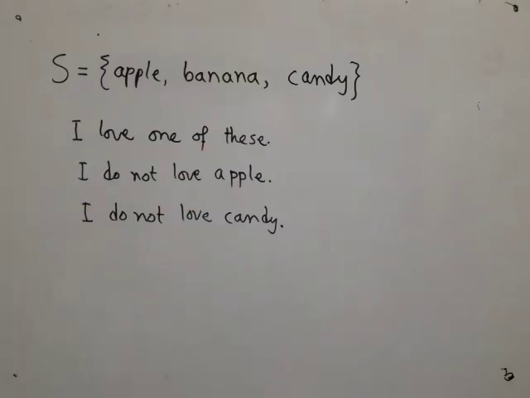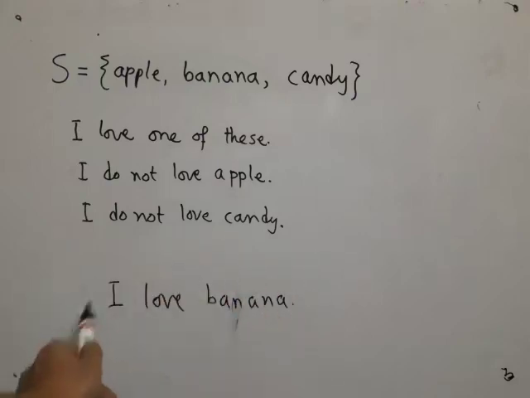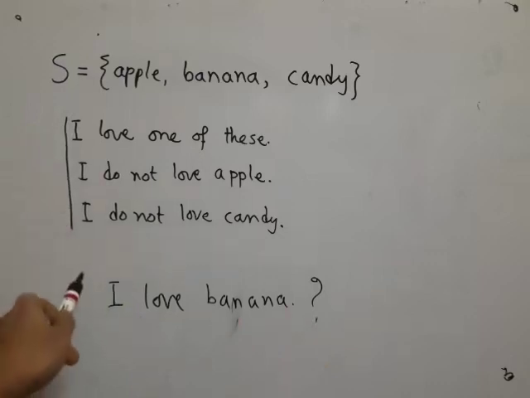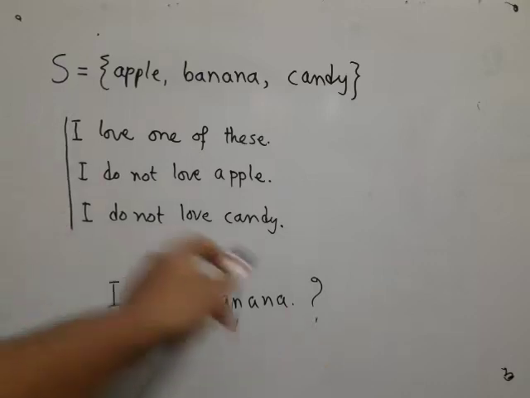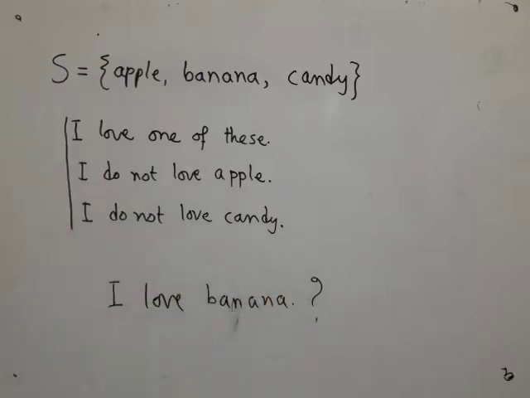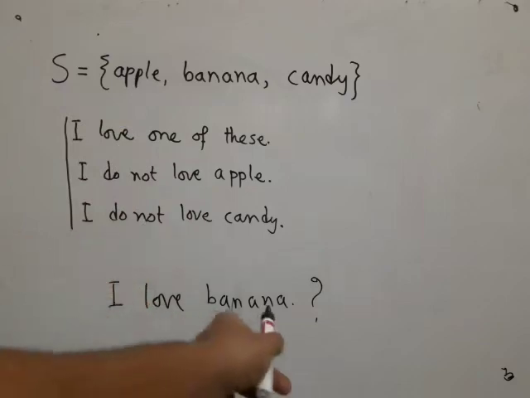Based on this, I ask you the question, do I love banana? So this is my database. Based on that, I want you to tell me the truth or falsity of this statement. And you can say, yes, this must be true. If all these things are true, this will be true.